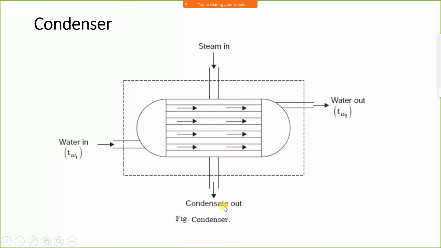Then where does that temperature go? That heat is absorbed by the cold water. Suppose the initial temperature of water is 30 degrees Celsius and the water temperature increases to 80 degrees Celsius. It means the temperature of water is raised by 50 degrees Celsius and the temperature of steam decreased by 50 degrees Celsius. Steam is in a gas form. When the steam exchanges the heat with the water, it condenses into water.